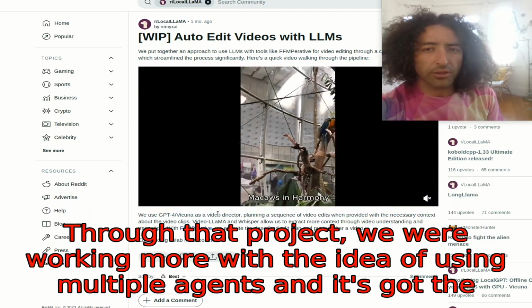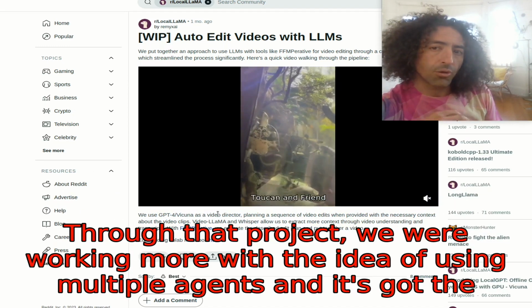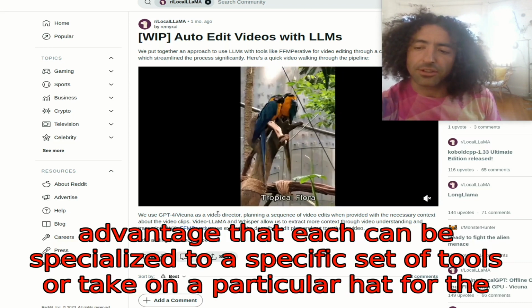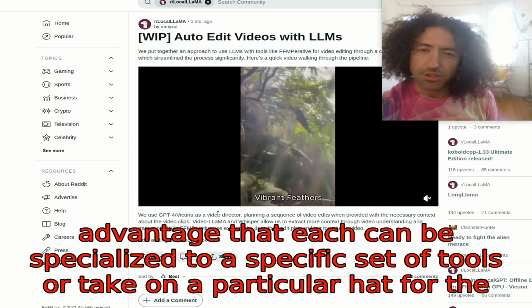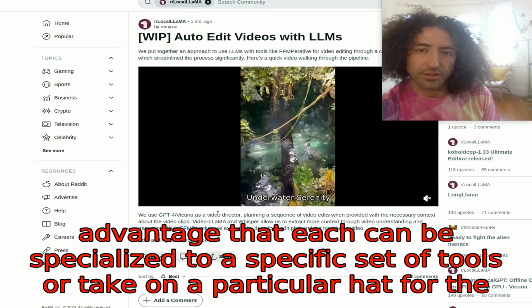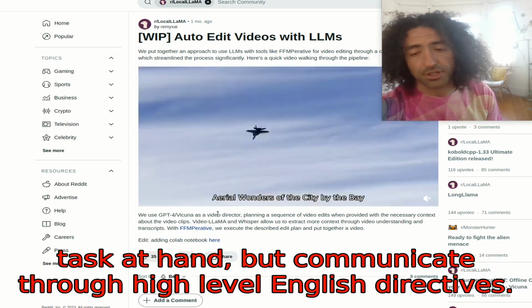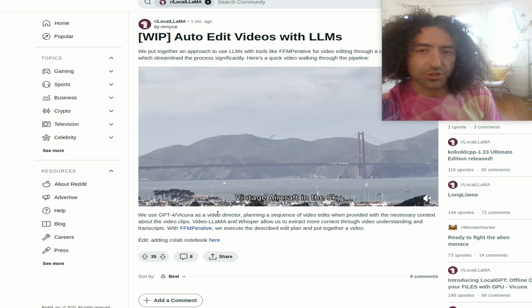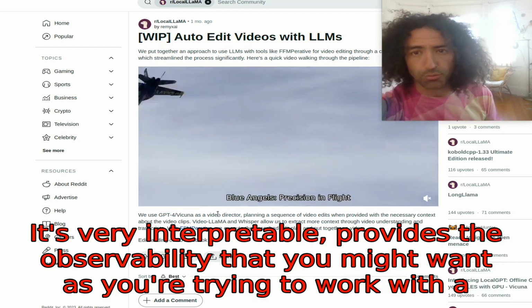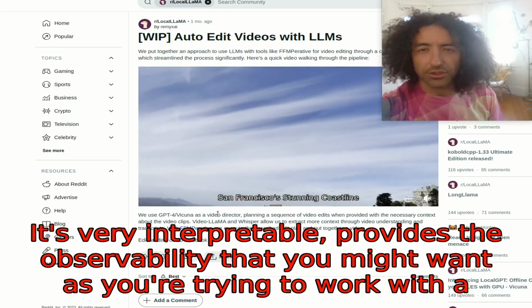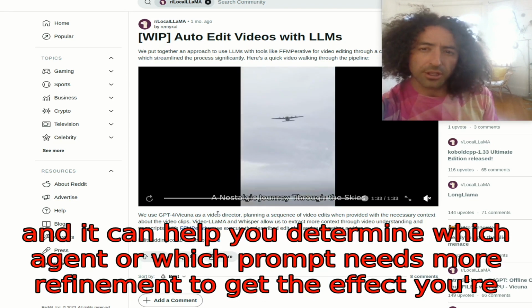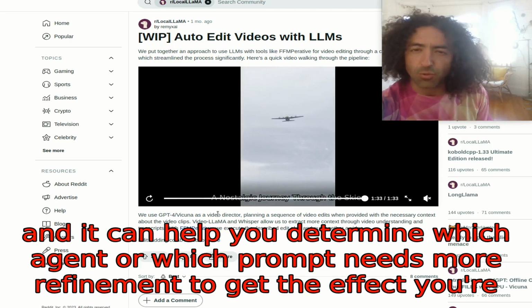Through that project, we were working more with the idea of using multiple agents, and it's got the advantage that each can be specialized to a specific set of tools or take on a particular hat for the task at hand, that communicate through high-level English directives. It's very interpretable, provides the observability that you might want as you're trying to work with a complicated system, and it can help you determine which agent or which prompt needs more refinement to get the effect you're looking for.